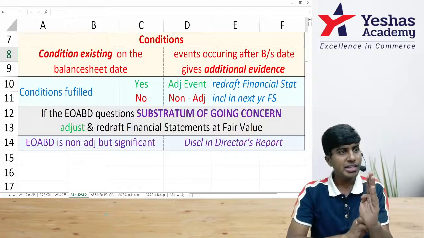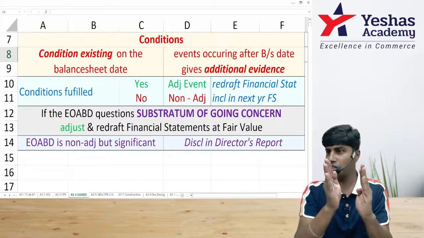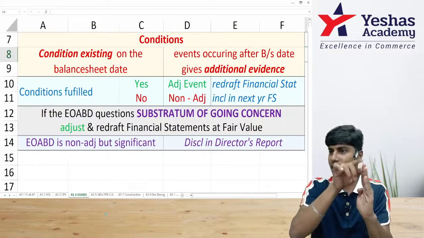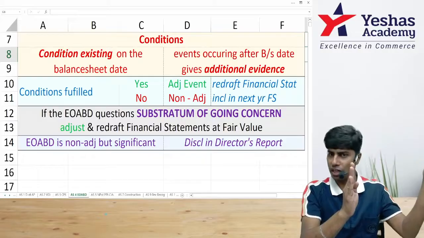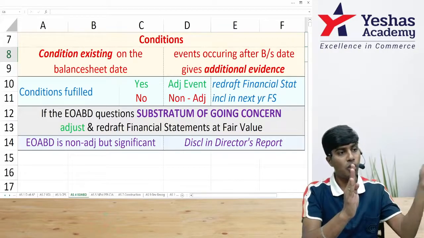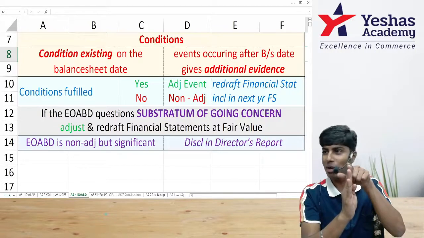Are you getting it? Similarly, let's say the cashier has stolen the cash before 31st March. So the cash suspense is there as on 31st March. After 31st March, before 31st July or 30th June when the financial statements are approved, we got to know that the cash was stolen by the cashier. So the condition was existing on the balance sheet date.